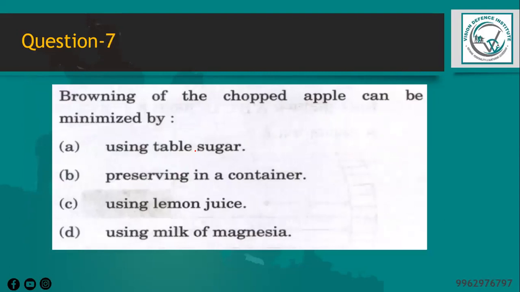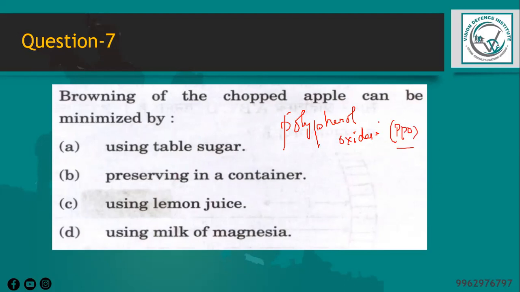And the next question is, browning of the chopped apple can be minimized by. This part of the question can also be asked in physical or chemical change, right? So when we talk about apples browning after being chopped, this is due to the enzyme called polyphenol oxidase, that is PPO, which reacts with the oxygen in the air and the phenolic components present in the apples.